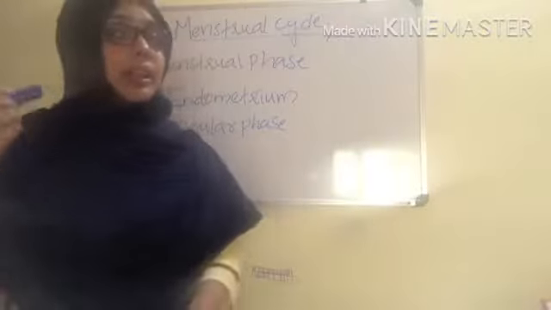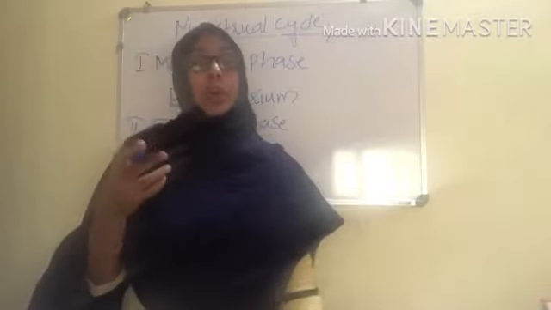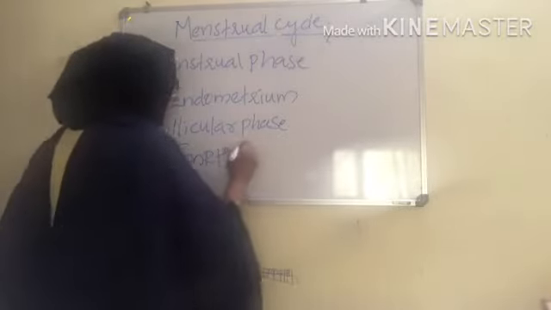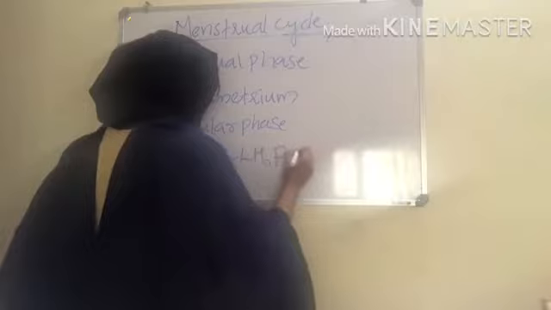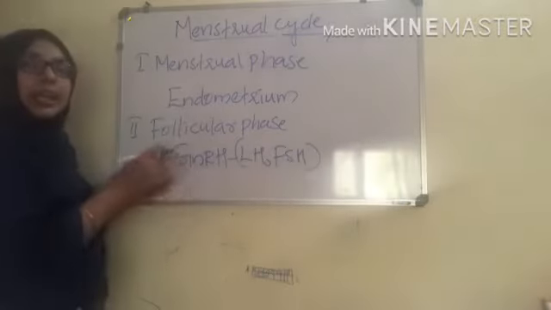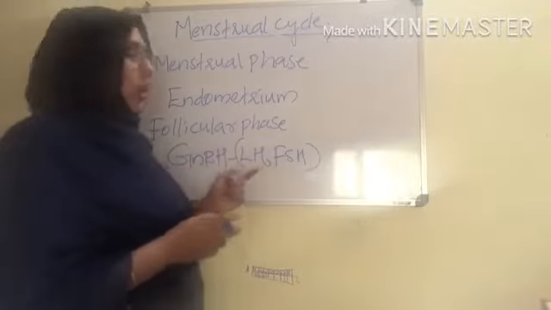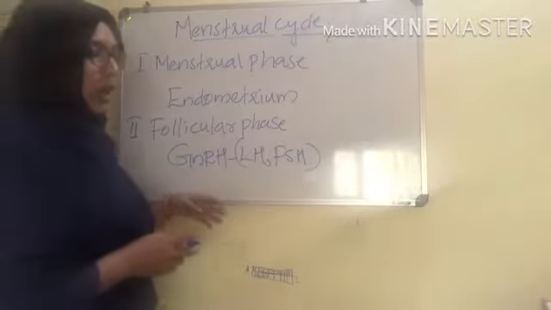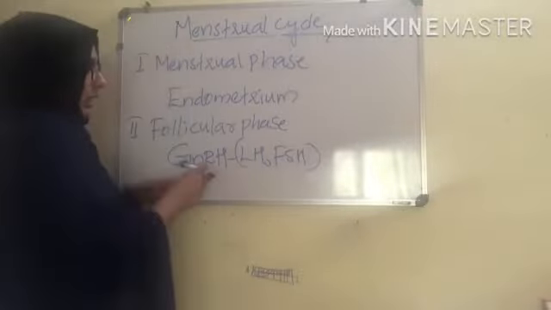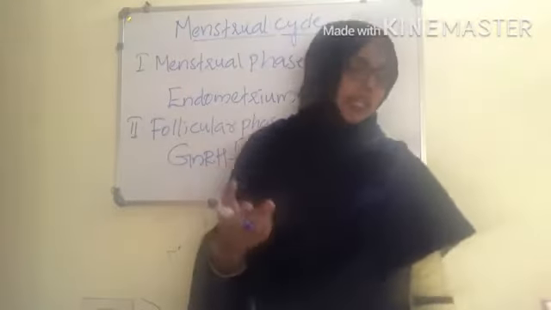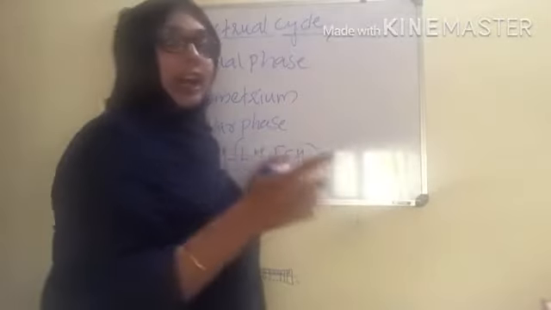In the last class we discussed the pituitary hormone, gonadotropin releasing hormone, which releases LH and FSH, right? This hormone is also secreted in oogenesis. Since this is a pituitary hormone, the secretion of gonadotropin releasing hormone will increase gradually, and that will stimulate the follicular phase.